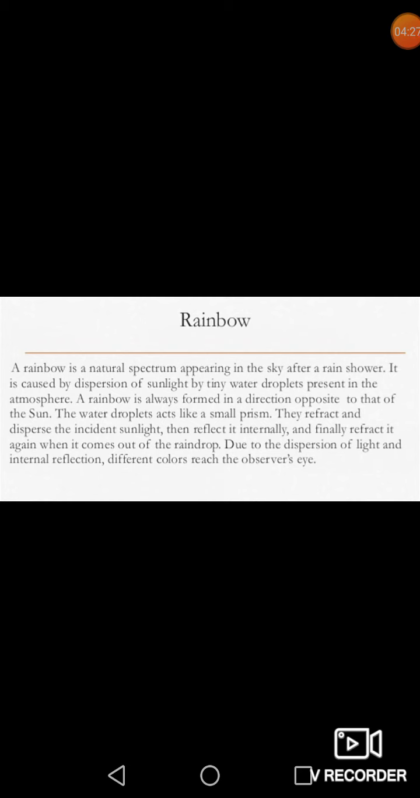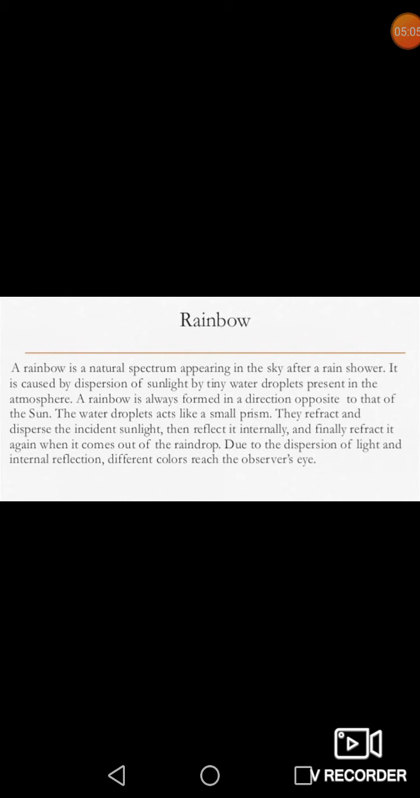Now rainbow is the same phenomenon as that of a prism. Rainbow is a spectacular example of the dispersion of white light. Just after the rain, students, you have seen a beautiful rainbow in the sky. How is it formed? In fact, just after the rain, a large number of small drops of water remain suspended in the air, and each drop acts like a small prism. When sunlight falls on these drops, it splits into 7 colors.